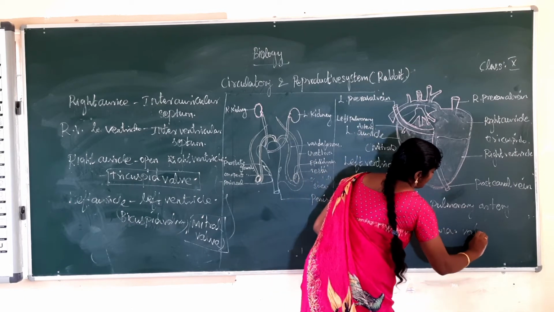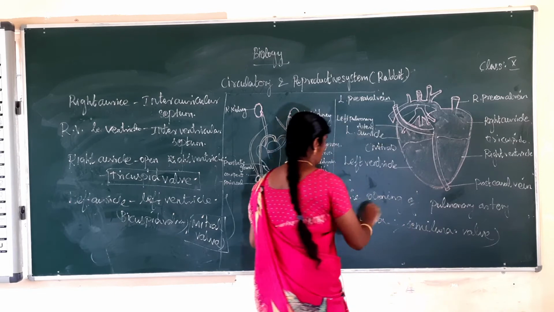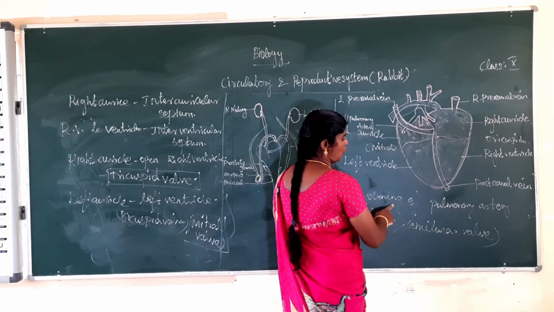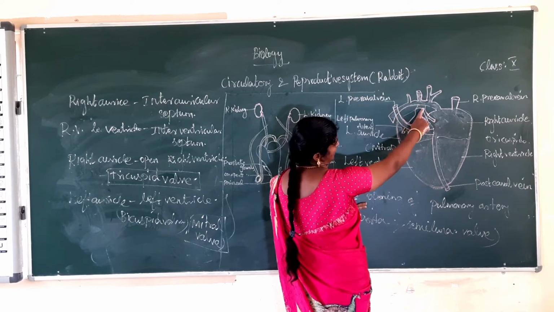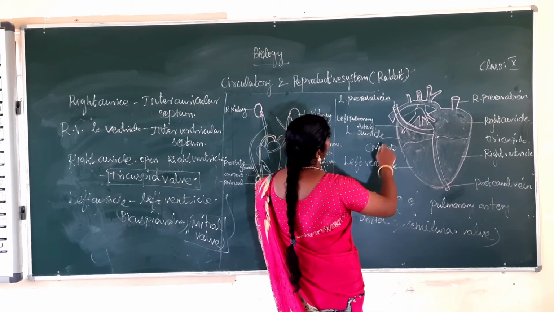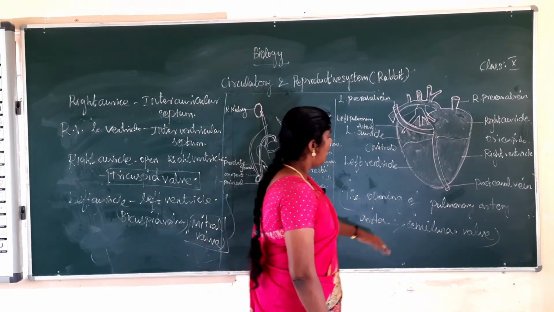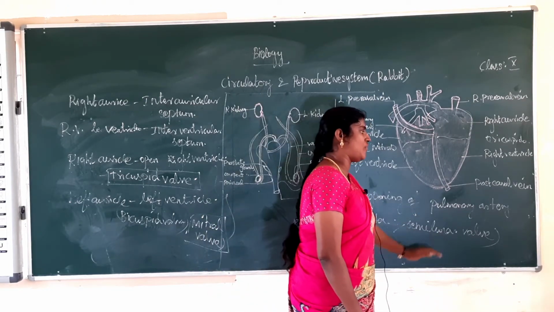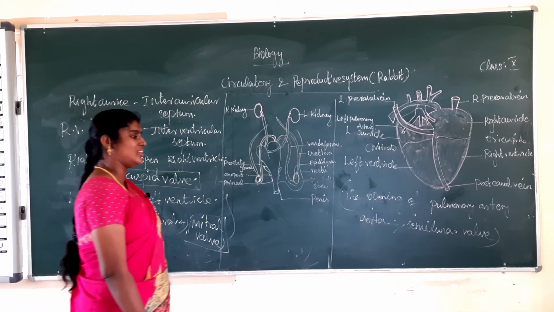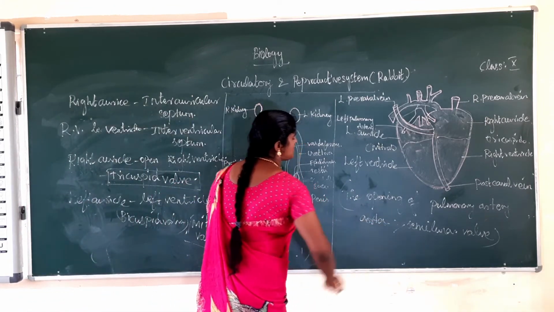Semilunar valve. Okay, three types of valve. This is the pulmonary artery and aorta. They are guarded by the semilunar valve. What is the meaning of semilunar valve? Semilunar valve means half-moon valve, they say.